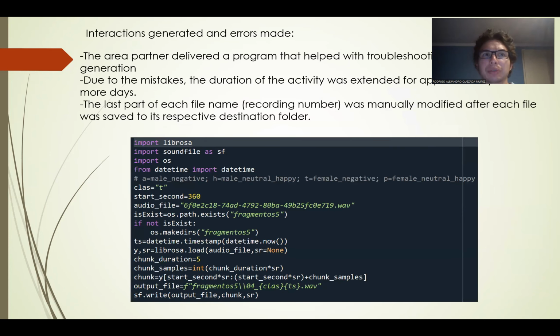Interactions generated and errors made. The area partner provided the program that appears below, which helped correct errors in choosing the start time of the fragments and in labeling in some cases due to sound disorder between files.